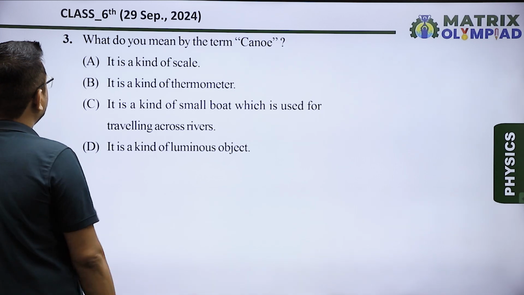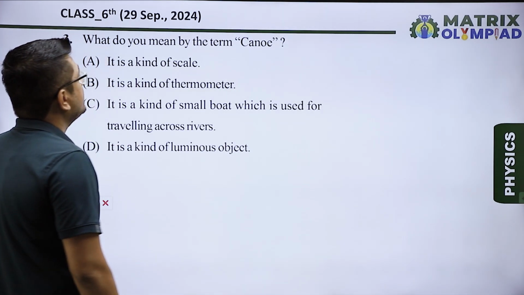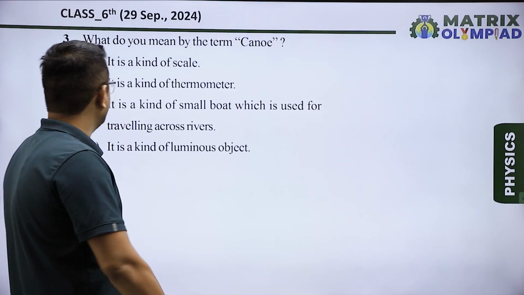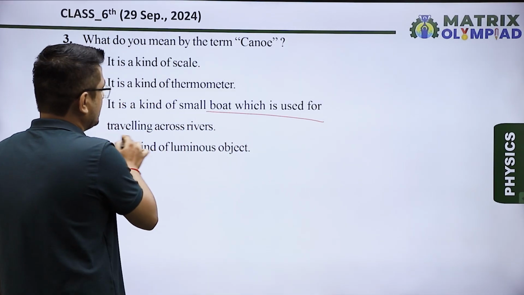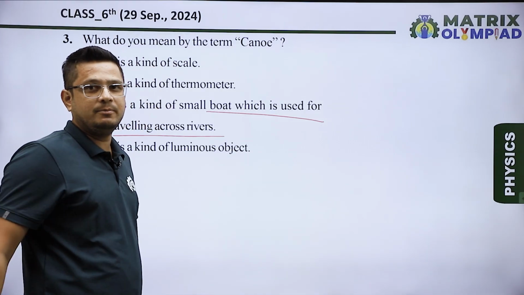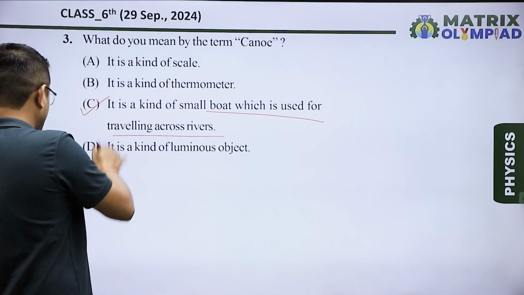Next question, question number 3. So what do you mean by the term canoe? Canoe is a kind of small boat which is used for traveling across a river. So basically it is a type of boat. So correct answer is option C.